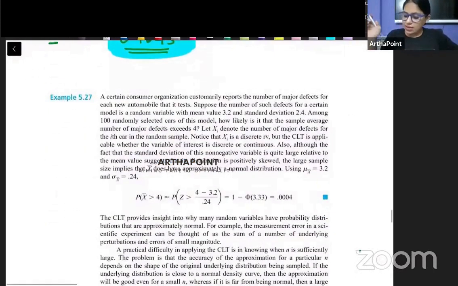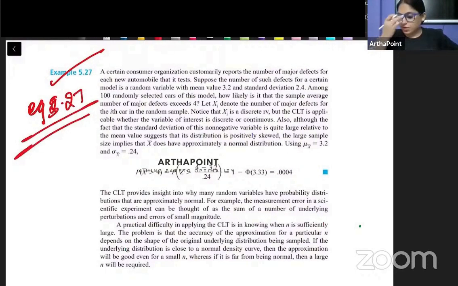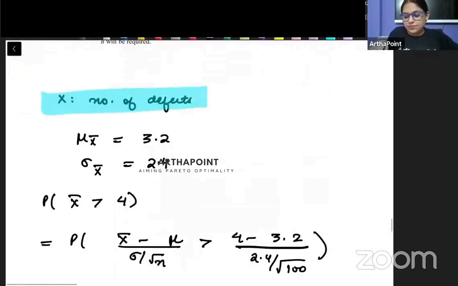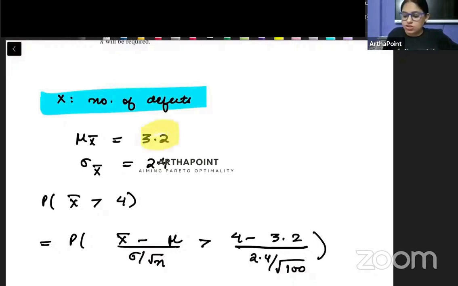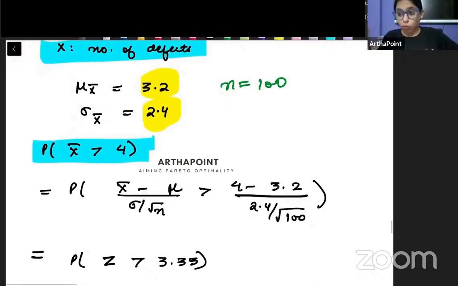Okay, beta, take this example now. This is a very interesting example. So example 5.27 of Devore, try to read it out. So what it is saying is that let X be the number of defects. And the mean of the population is given as 3.2 and the sigma is given to you as 2.4. And you're given that the sample size is 100, right? And it is asking what is the probability that the mean will be more than 4.